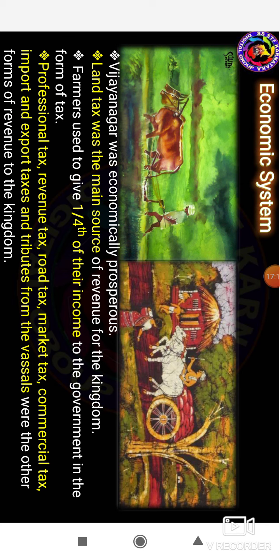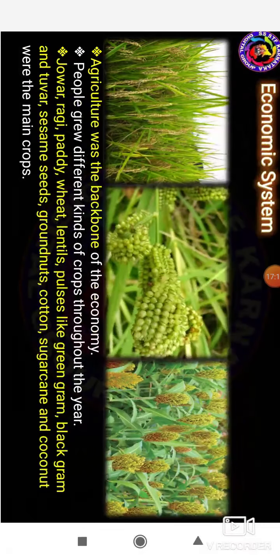And agriculture was the backbone of this economy. So agriculture was the main focus, the backbone of the people.